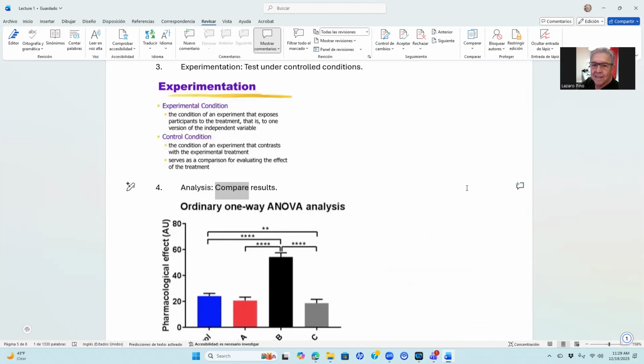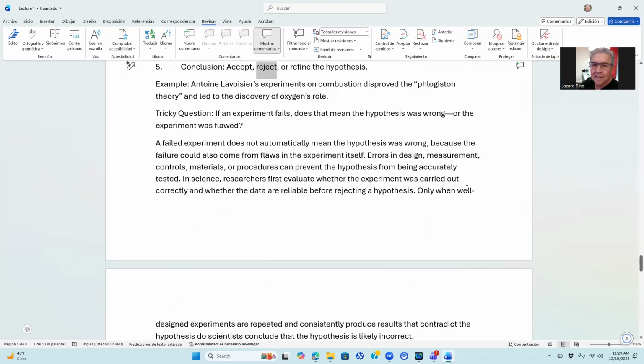4. Analysis: compare results. 5. Conclusion: accept, reject, or refine the hypothesis. Example: Antoine Lavoisier's experiments on combustion disproved the phlogiston theory and led to the discovery of oxygen's role.